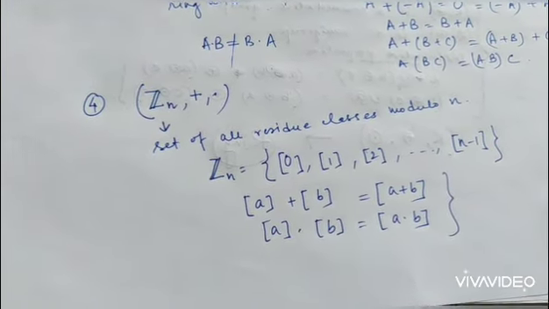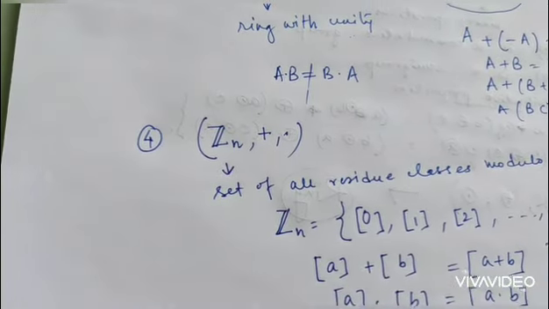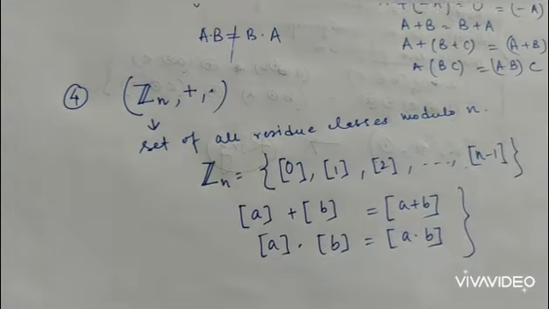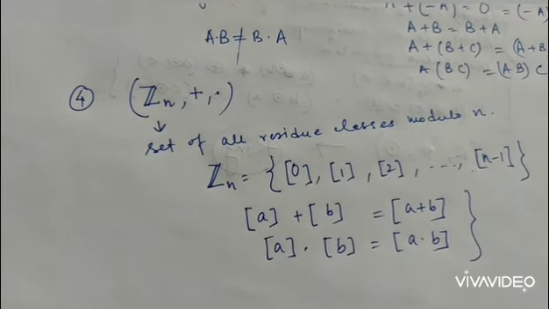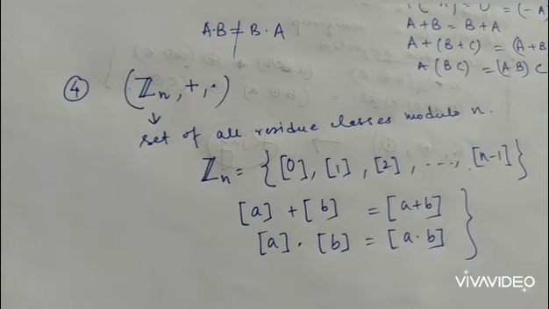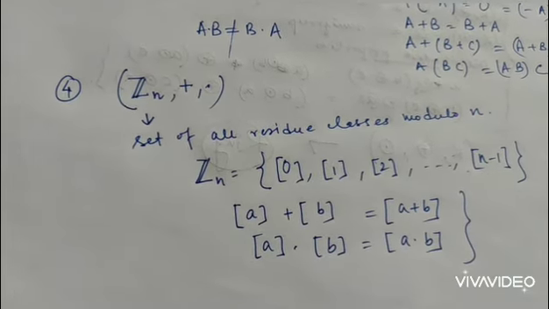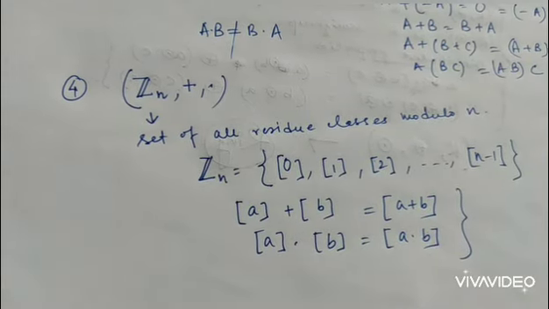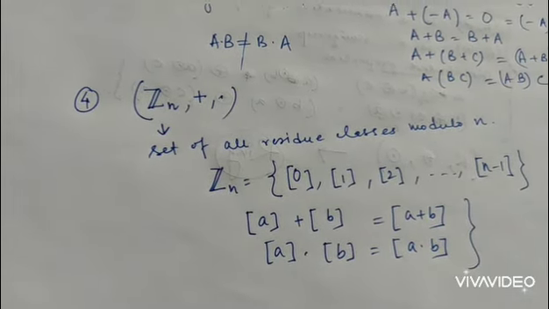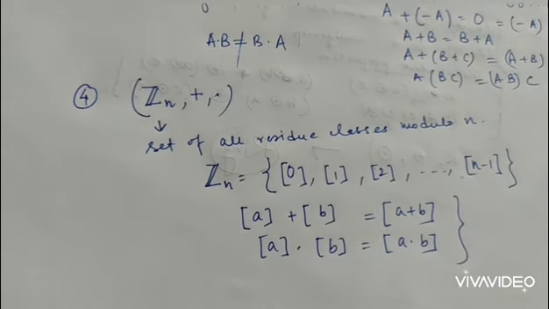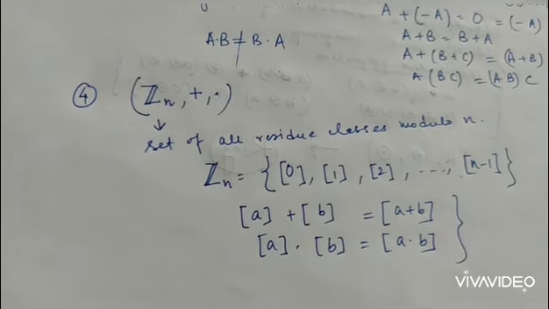Please verify whether they are binary operations or not. Please verify whether they are rings or not, and of course they will be commutative rings with unity element. I have talked about Zn a lot in class, so everybody should have some idea, and please just do it.